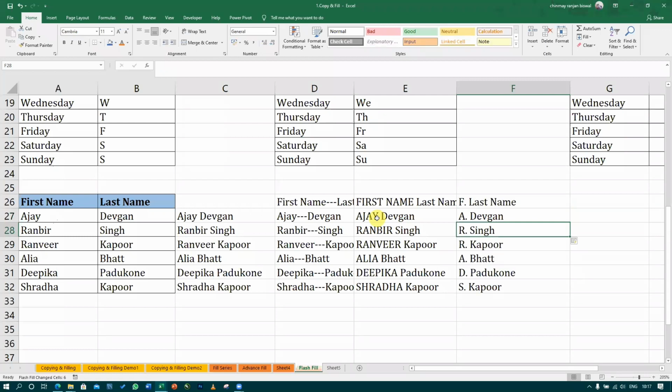Could you see this? Yes. So this is one of the most useful features which Excel has introduced from Office 2013 versions of Excel. Understood? Sir.